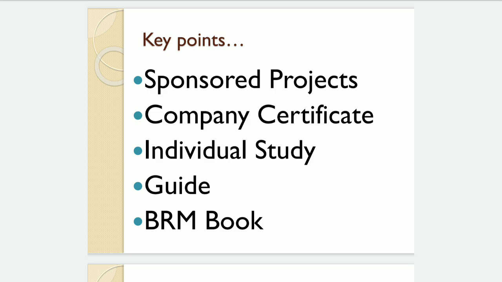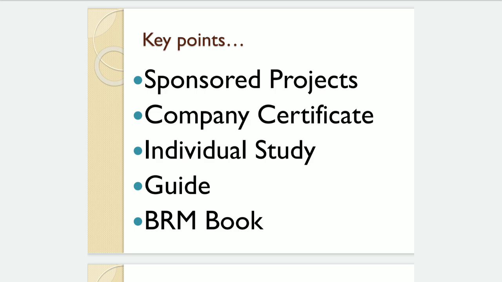Then, it is an individual study. A few students think that, like in engineering, 4 or 5 students will come together and make one project. This is not true for MBA type of projects. Here, individual study is there. Then you have to consult with your guide regularly. We suggest that at minimum once a week you should contact your guide, maybe through a telephone call, WhatsApp chat or email.